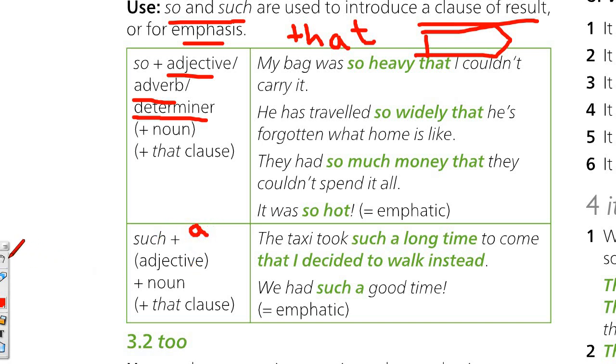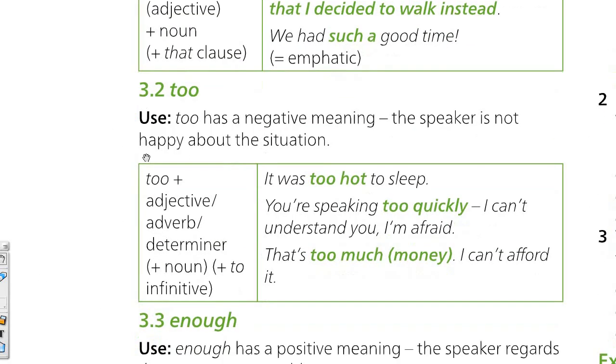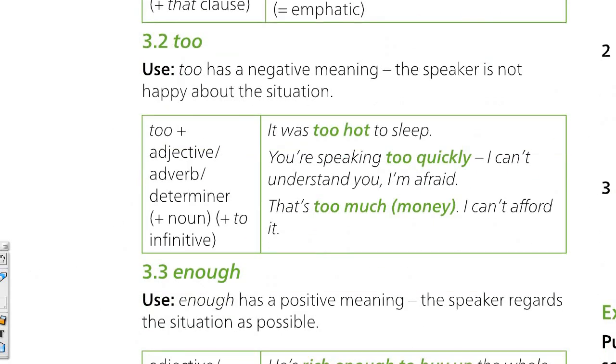Okay. Then too is to express something that is negative, in excess. Okay, you're not happy. It was too hot. Did you go running? No, it was too hot. Did you go to the pool? No, the water was too cold. And again, you can use an adverb. He runs too quickly. I can't follow him. Or a determiner. Okay, there were too many people. I have too much work.